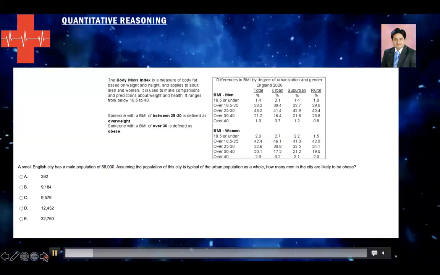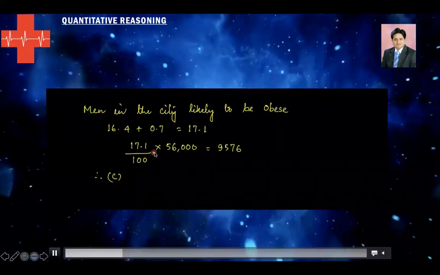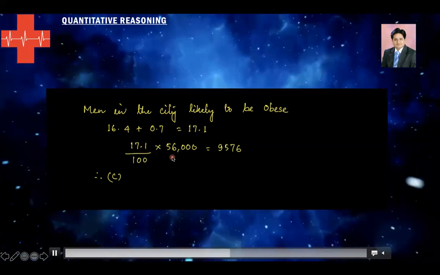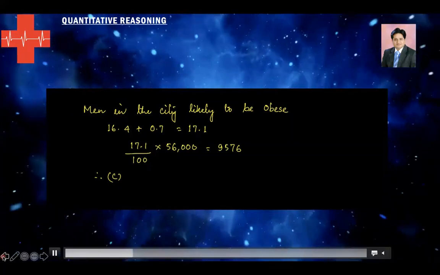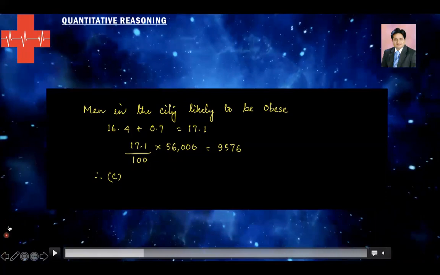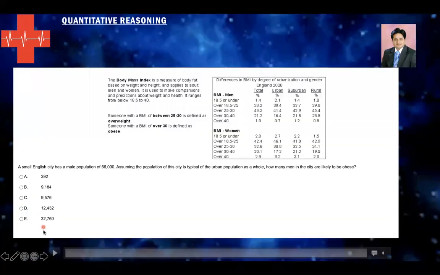And here comes your detailed solution. 17.1% of 56,000 is 9,576. So you have option C as your right answer. If I go here, option C, 9,576.